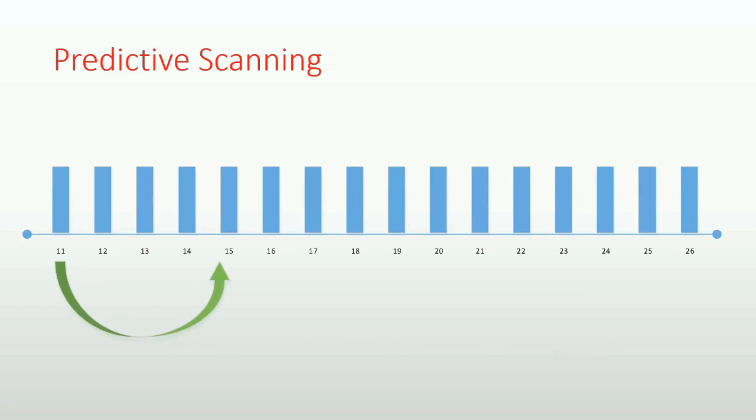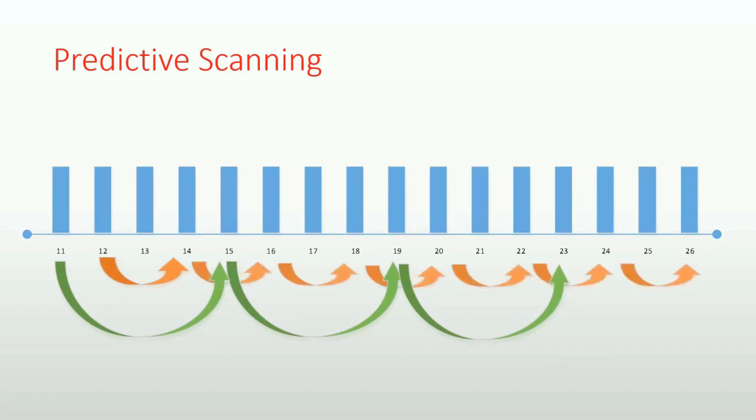In general, if say channel 12 is under interference, there is a high probability that channel 11 and 13 are also under interference. So in predictive scanning, we scan the channels in hops. First we scan the 4 hop channels. If these channels are found to be busy, then we scan the 2 hop channels, and then the remaining channels are scanned. This decreases the channel scanning time efficiently when compared to linear scanning.